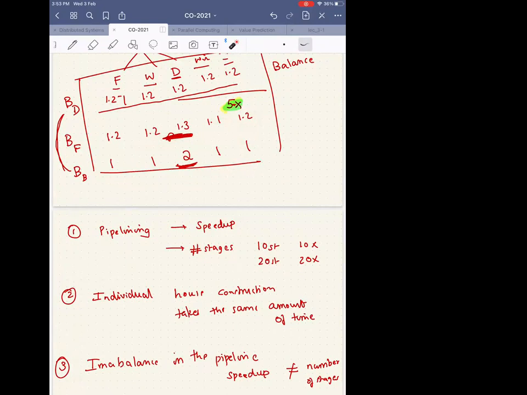So these are the three takeaway points when you're thinking about pipeline. Again, I repeat, pipeline does not decrease the time of doing something. Only during mass production, on average, it reduces the time. And the speed up that I get is equal to the number of stages I have in the pipeline. But that is not always true, because if there's an imbalance in the pipeline, the speed up is not equal to the number of stages, and it is lesser than if there was a balance in the pipeline.